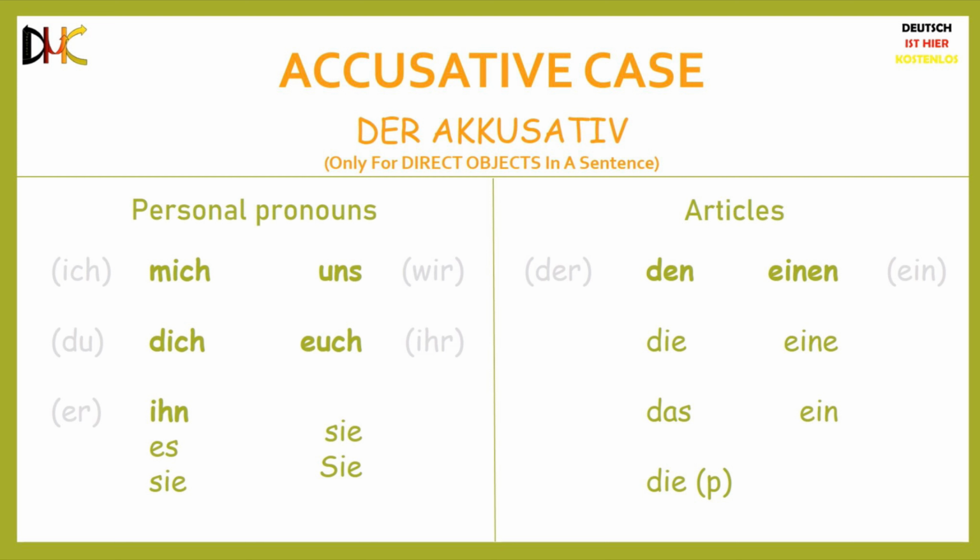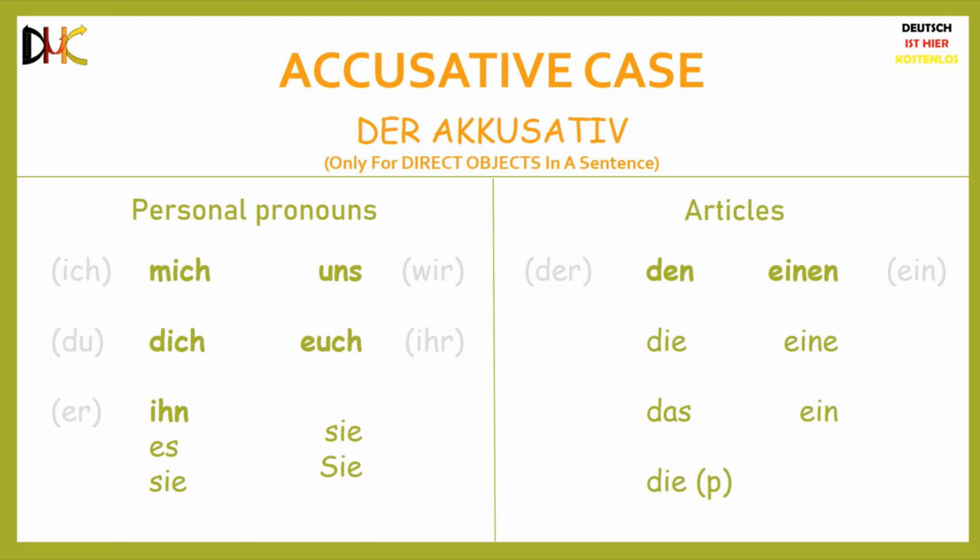Coming to the accusative case, which is called der Akkusativ in German, the accusative personal pronouns are as follows. Ich becomes mich, du becomes dich, er becomes ihn, es remains es, sie remains sie, wir becomes uns, ihr becomes euch, sie remains sie, and finally capital Sie also remains as capital Sie.